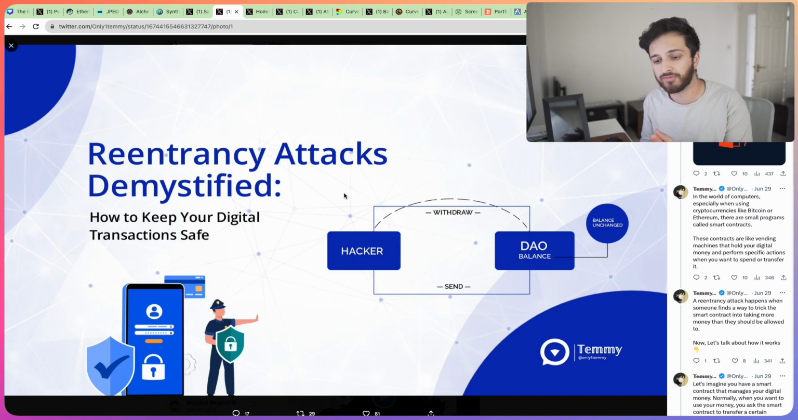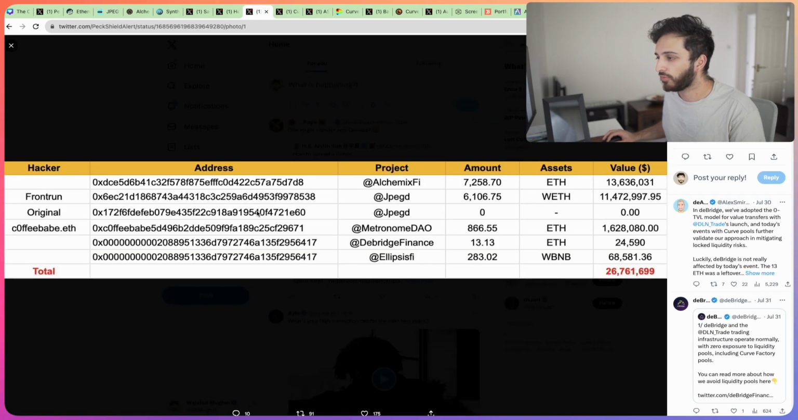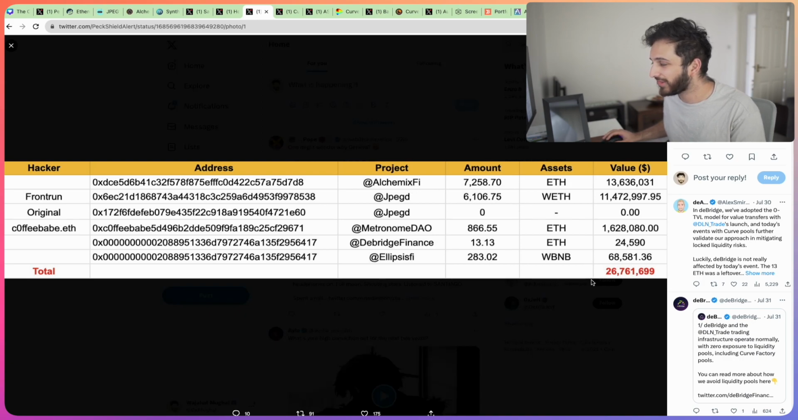What we do know is that the majority of the other pools on Curve were unaffected, and that's because they were using newer versions of this Vyper compiler. So that's pretty much what happened. There was a re-entrancy attack, and unfortunately those pools were affected. What we can see here is the various different addresses, the projects involved, and the amount of ETH. And this was a substantial amount, over $26 million.